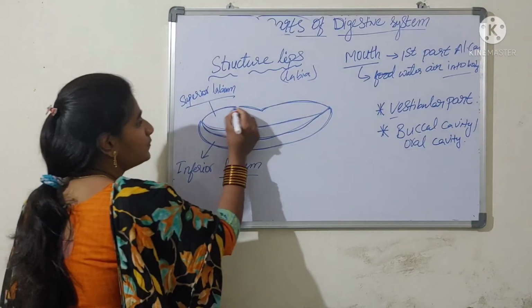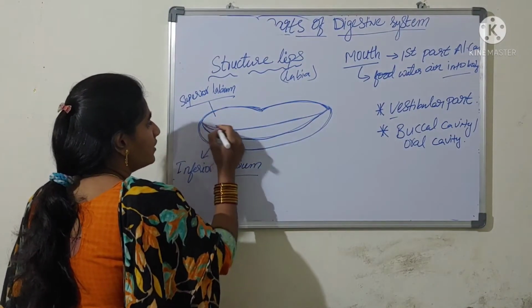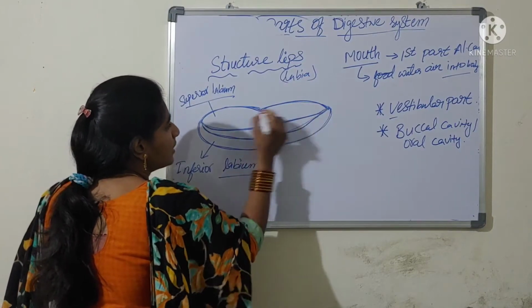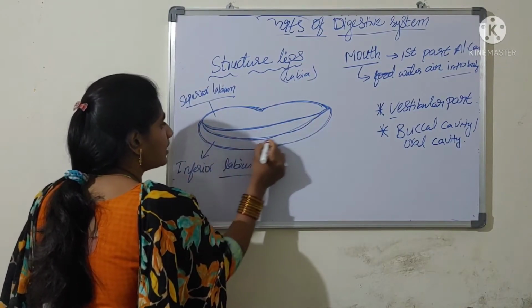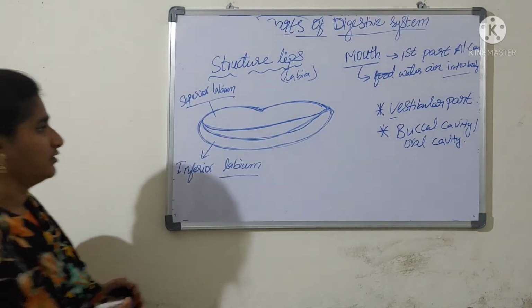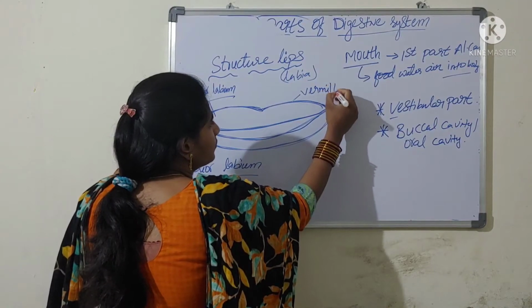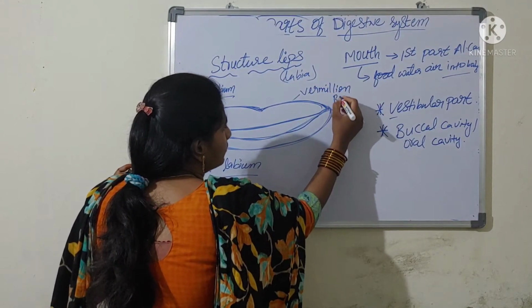So here the lips are lined by a border. The upper lip is lined by a border and the lower lip is also lined by a border. We call this border the vermilion border.